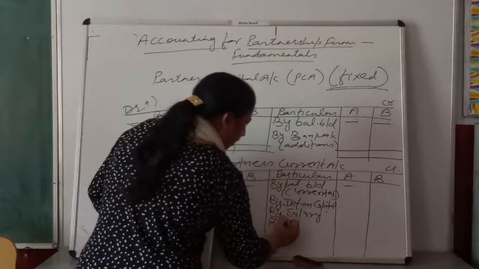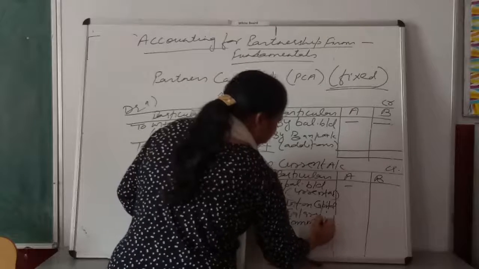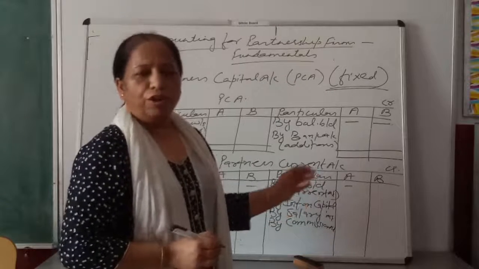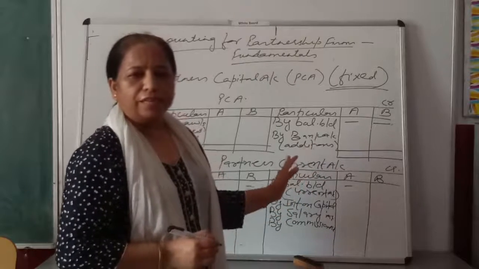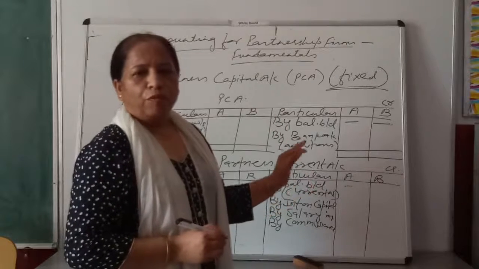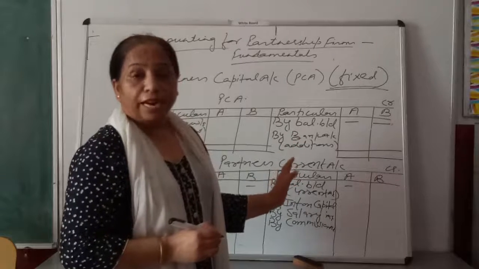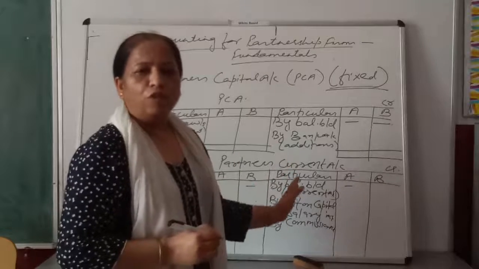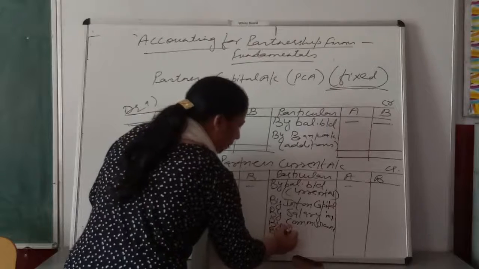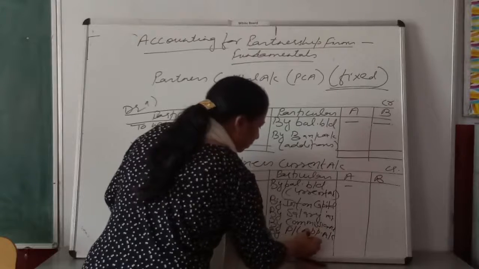If A or B partners are getting any type of commission from the firm, you will write it in the credit side of current account. One new thing, what will you write here? That is the answer of profit and loss appropriation account. If profit and loss appropriation account shows any type of profit, then that profit you will write in the credit side of partner's current account. Am I clear? Here you will write "by profit and loss appropriation account, profits".